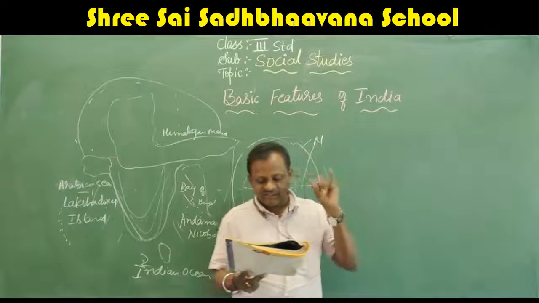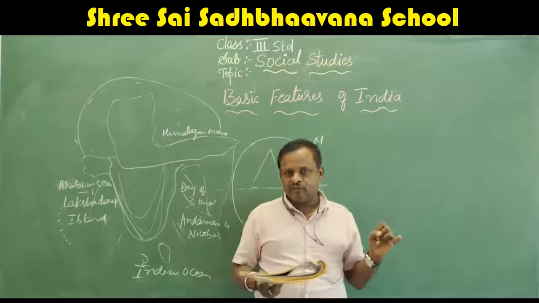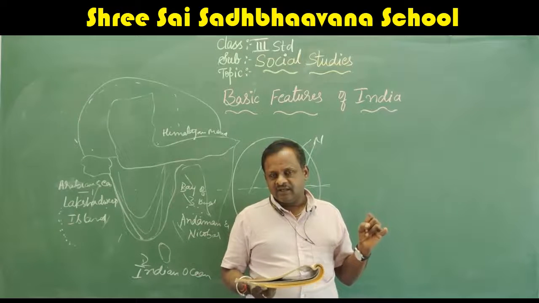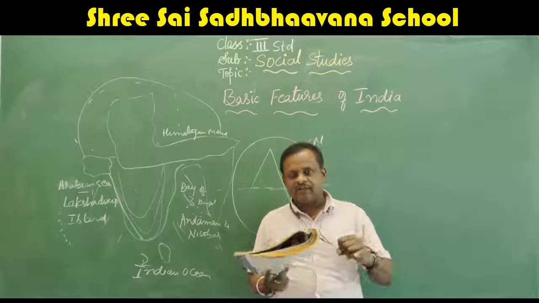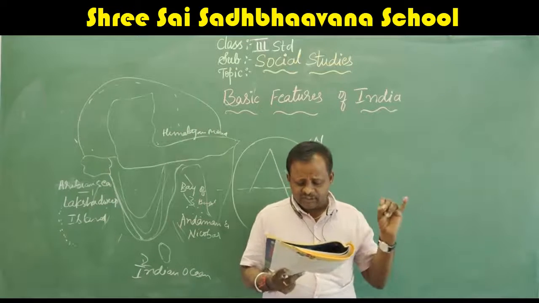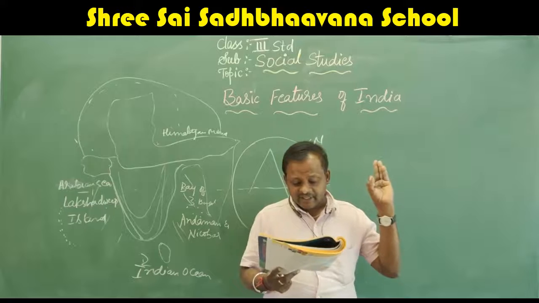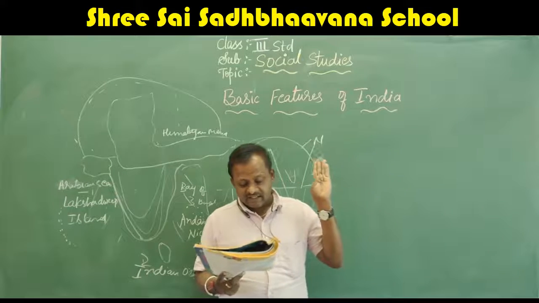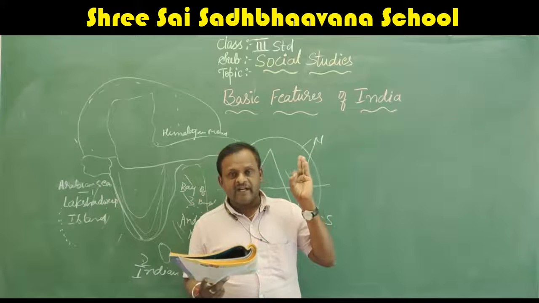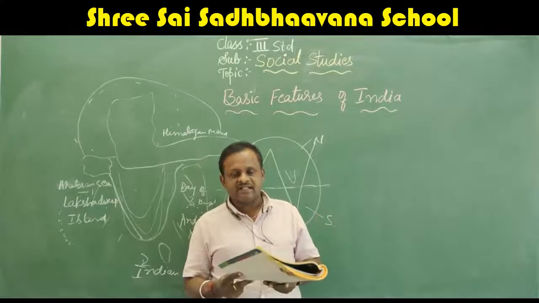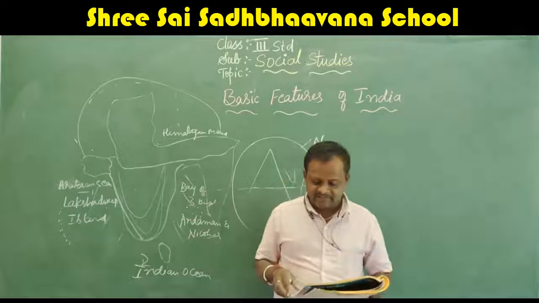See, other union territories, Jammu and Kashmir. Now they have removed Article 370, so Jammu and Kashmir has also become a part of India. Jammu and Kashmir, Ladakh, Andaman and Nicobar Islands, Chandigarh, Dadra and Nagar Haveli, Daman and Diu, Lakshadweep and Puducherry. These are the union territories.